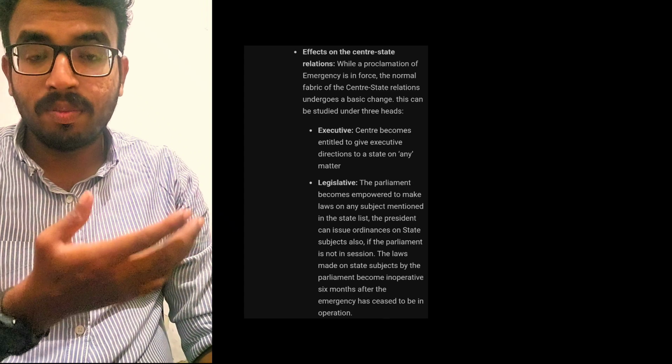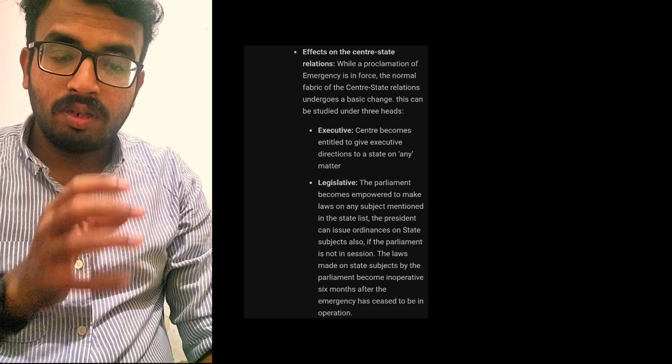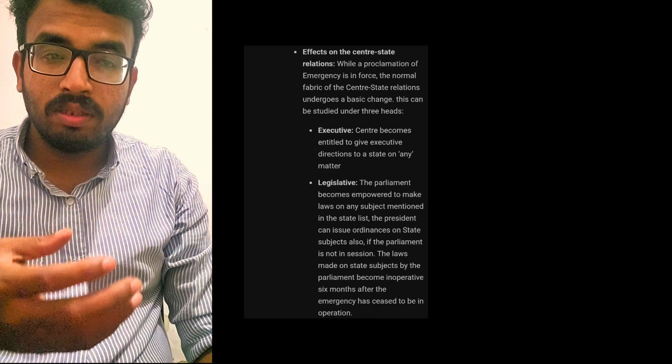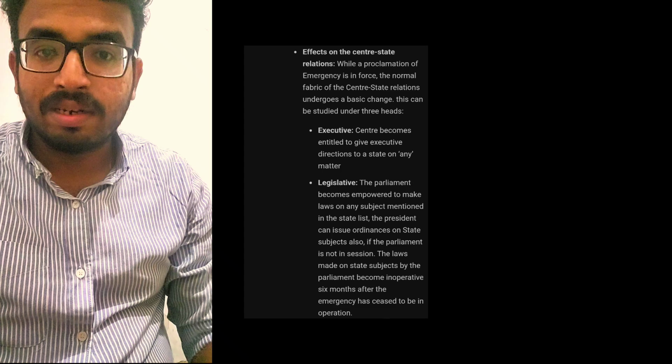That is, parliament means Lok Sabha and Rajya Sabha, within 1 month. Within that 1 month it has to be approved. Then only the emergency can be continued. Otherwise it will be revoked.